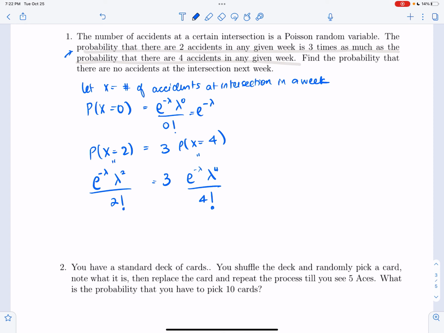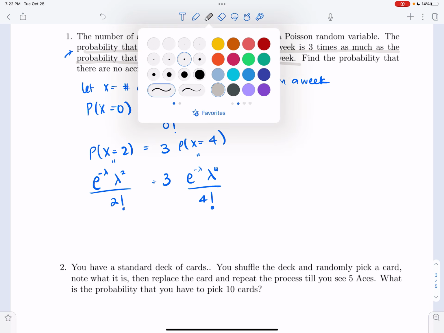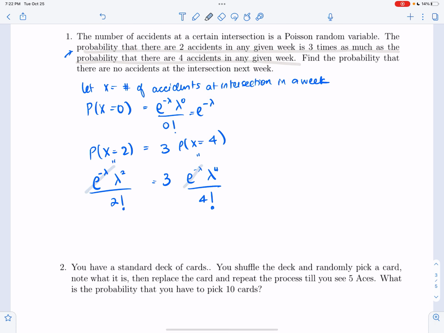Okay, all right. So what can we do? You can see here's an equation in lambda. Let's cancel out what we can. So we know we can cancel the e to the minus lambda. Obviously, lambda is positive, so let's just solve for it. And what are you left with? 4 factorial over 3 times 2 factorial equals lambda squared, right? And what is this? This is just 4, and that's lambda squared. So that tells you lambda is 2.